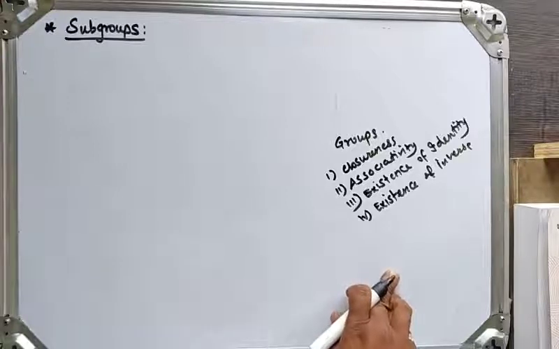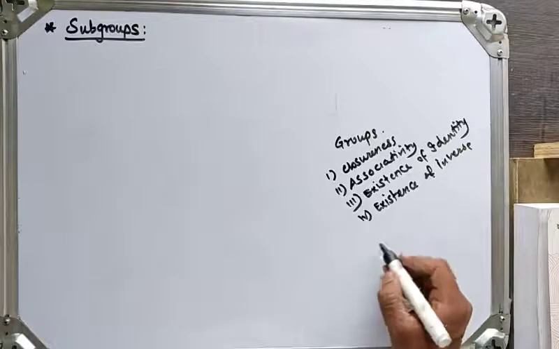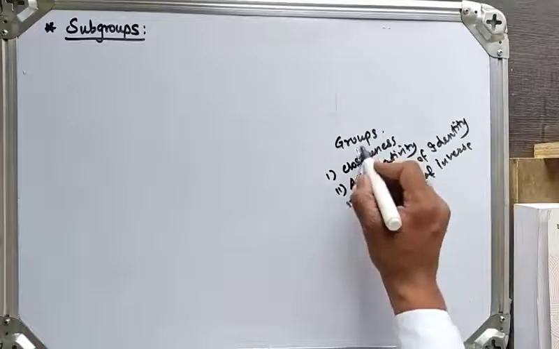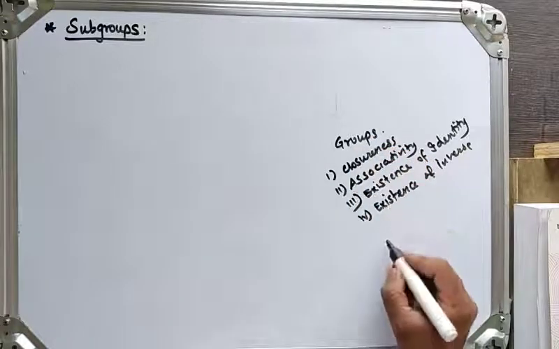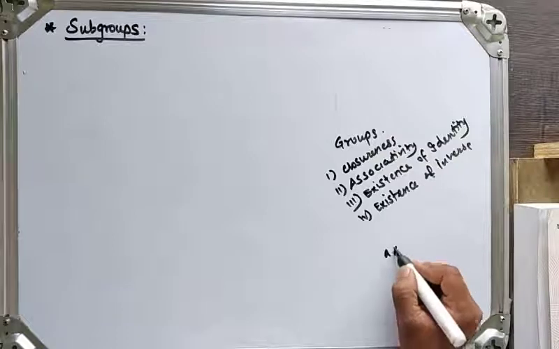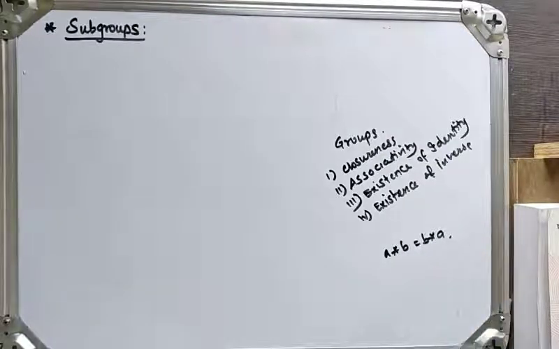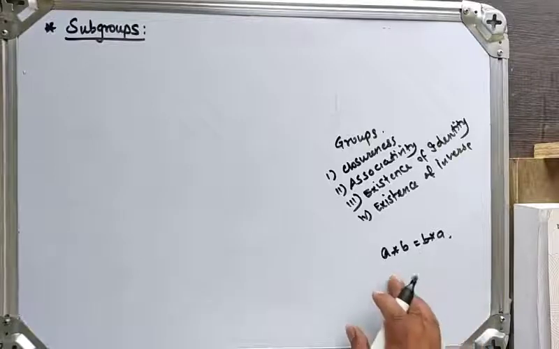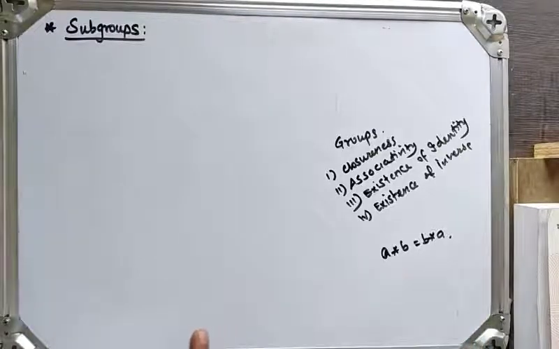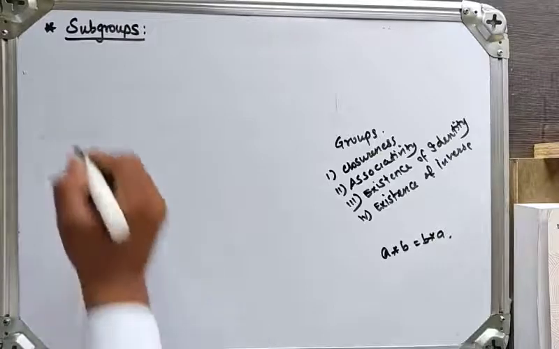Next we have seen the abelian group. If for any two elements from the group the property A star B is equal to B star A is satisfied, then we say that it forms an abelian group. Now we will see the next definition, subgroup. So what is meant by subgroup? See the definition.